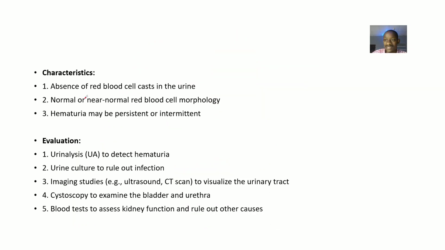Then characteristics, that's basically the features of this disease condition, right? There's absence of red blood cell casts in the urine. There's normal or near normal red blood cell morphology, all right? This type of hematuria could be persistent or intermittent, right?